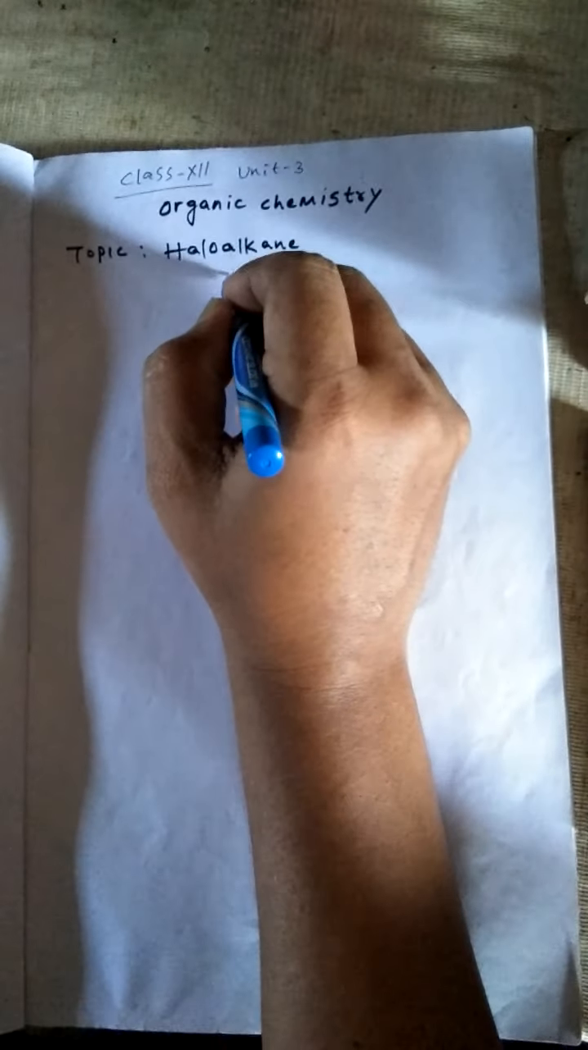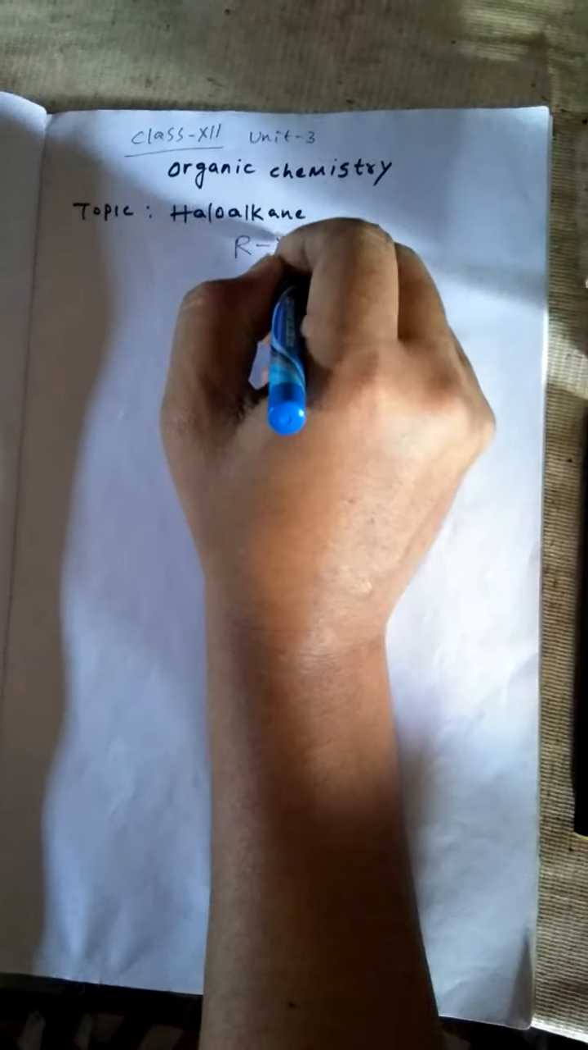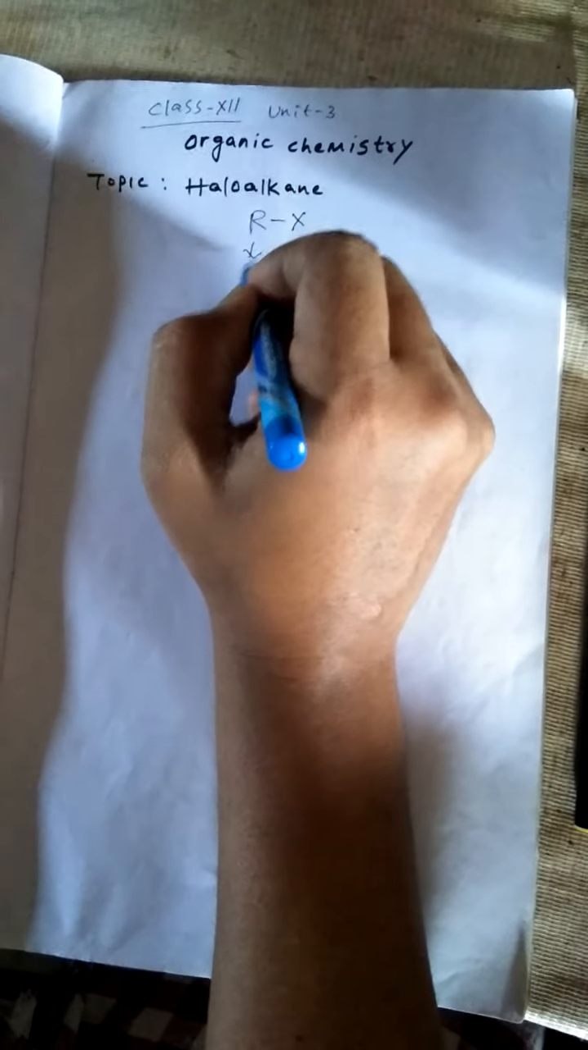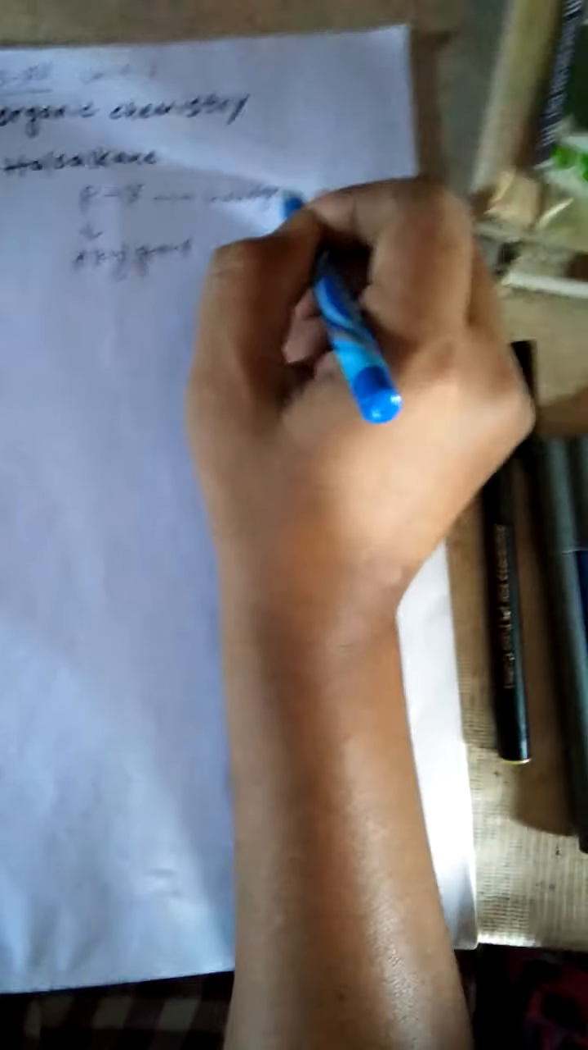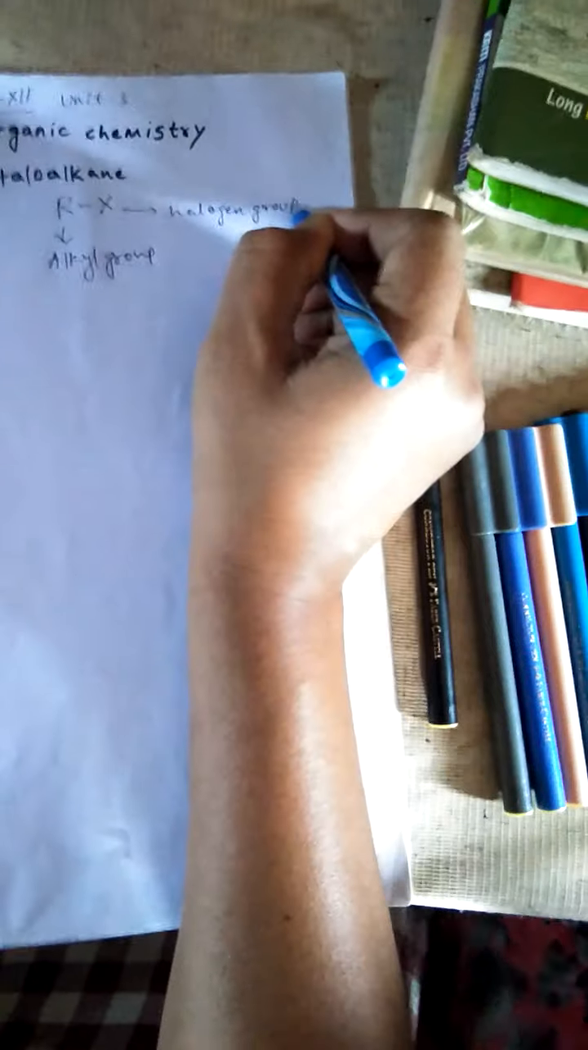Today's topic is class 12, unit 3 organic chemistry, haloalkane. So the topic is haloalkane. What is haloalkane? The general formula is RX. R is the alkyl group. X is the halogen group. You know that the halogens are fluoride, chloride, bromide, iodide.